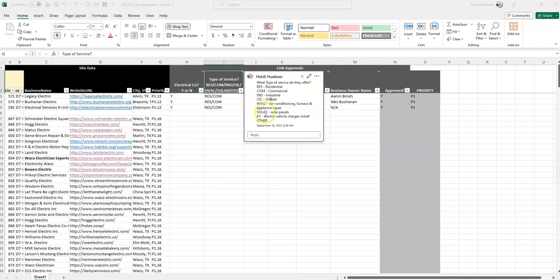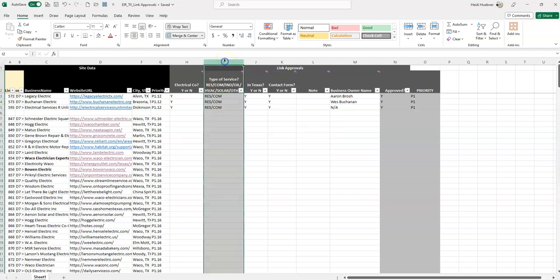If you are looking at the site and you think it's an electrical site, but you're really not sure what this might fall under, then you can just write it as other, or put a question mark if you're really not sure what it is. But it should hopefully be pretty clear on the site what kind of electrical services they offer.